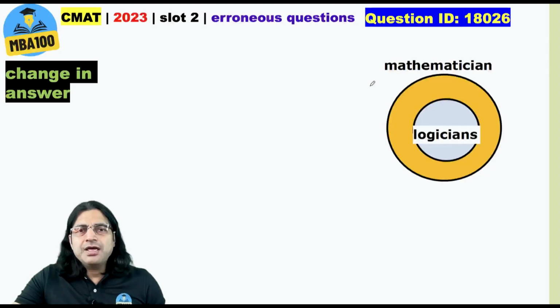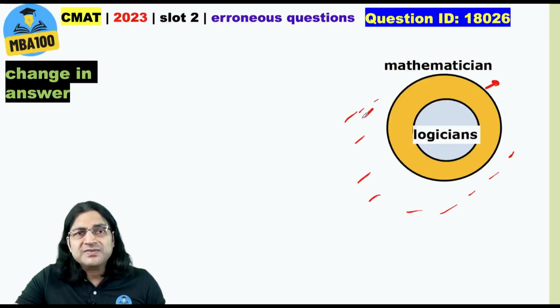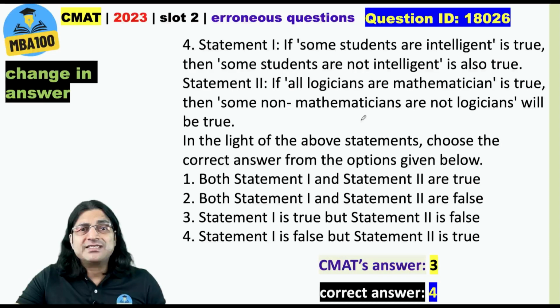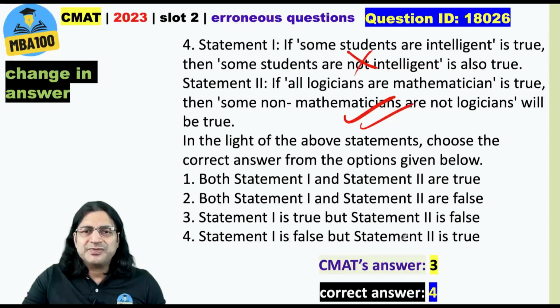Now, let us look here. Here, this is given that all logicians are mathematicians. Absolutely all right. When I come outside this, here in this area, no one is a mathematician. No one is a logician either. Right. So, we can easily say that some non-mathematicians are not logicians. That's absolutely all right. So, the answer is that the first statement is incorrect. Okay. This is incorrect and this is correct. So, the answer should be statement 1 is false, but statement 2 is true, and this is certainly incorrect.